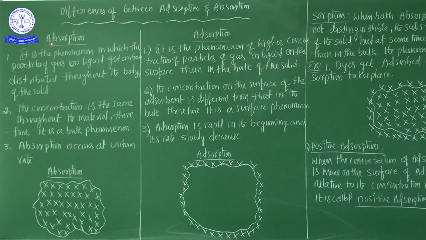That's why, from the absorption point of view, it is the phenomenon in which gaseous particles or liquid particles get uniformly distributed throughout the body of the solid. That is called absorption. Okay? So this is the absorption definition.